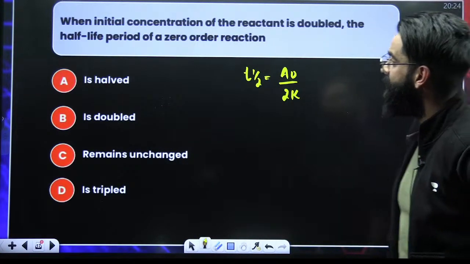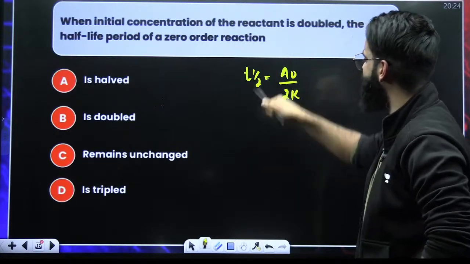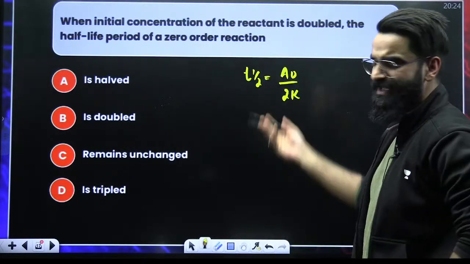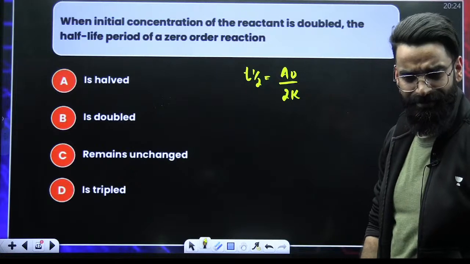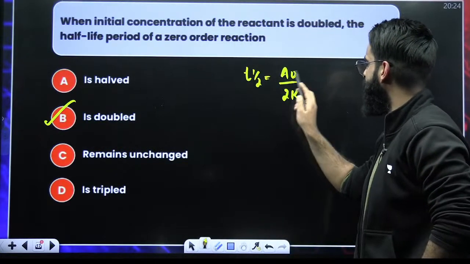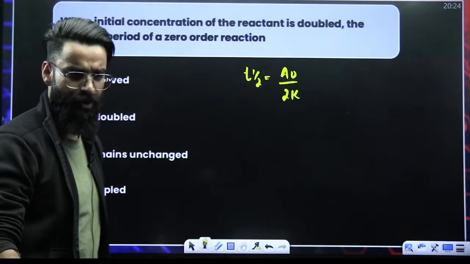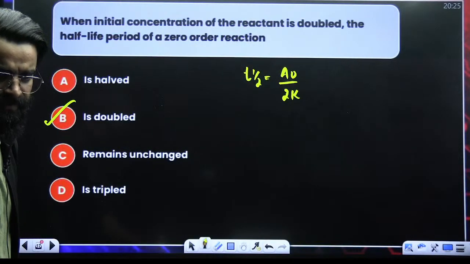If you double the initial concentration of the reactant, the half-life automatically doubles, because they are directly proportional. From the expression only, you got to know the answer to this question.